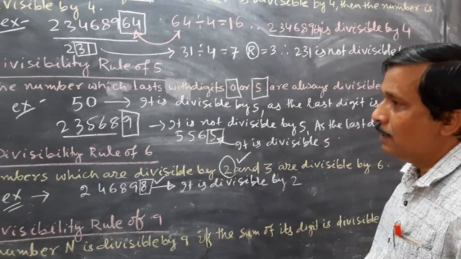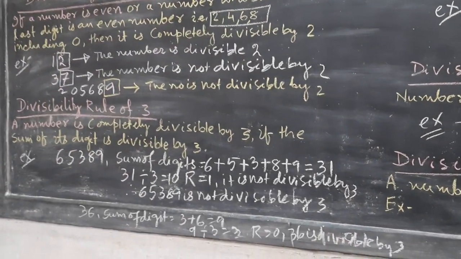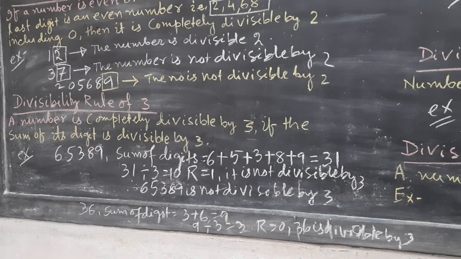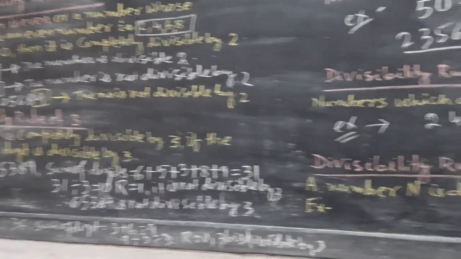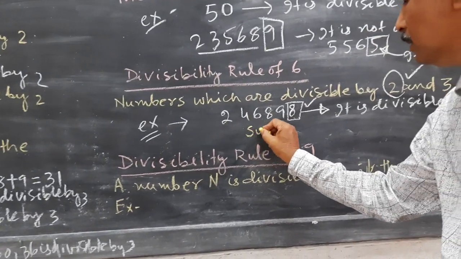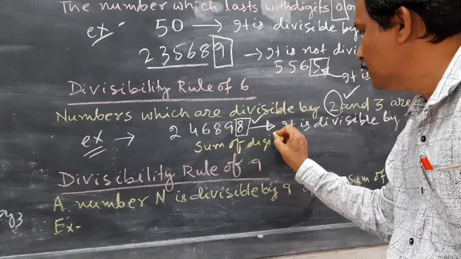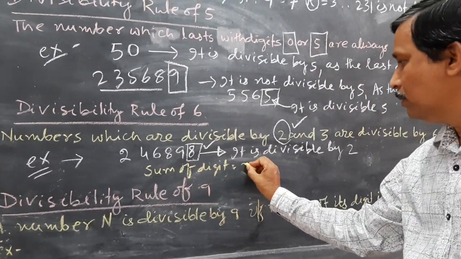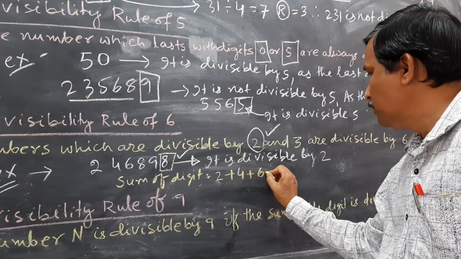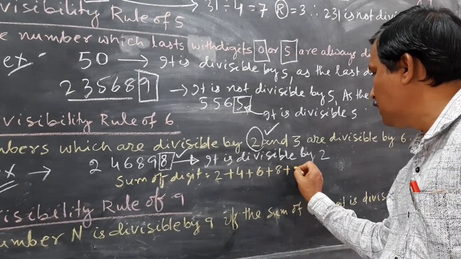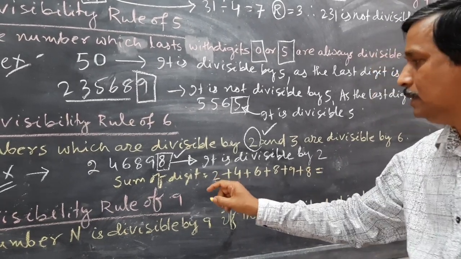So the divisibility rule of 3 states that if the sum of the digits is divisible by 3, then the number is divisible by 3. So first for that you have to take the sum of digits, that is equal to 2 plus 4 plus 6 plus 8 plus 9 plus 8.